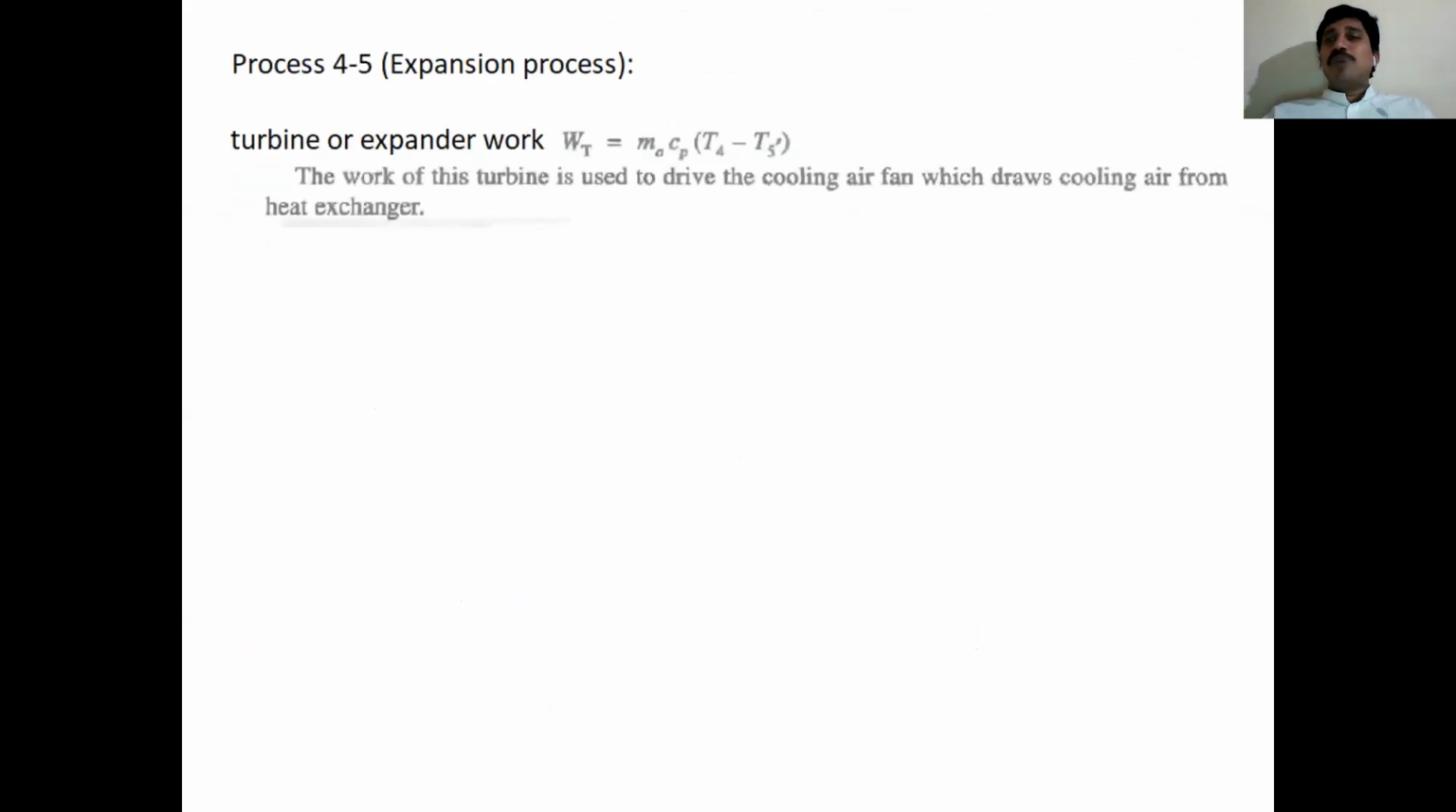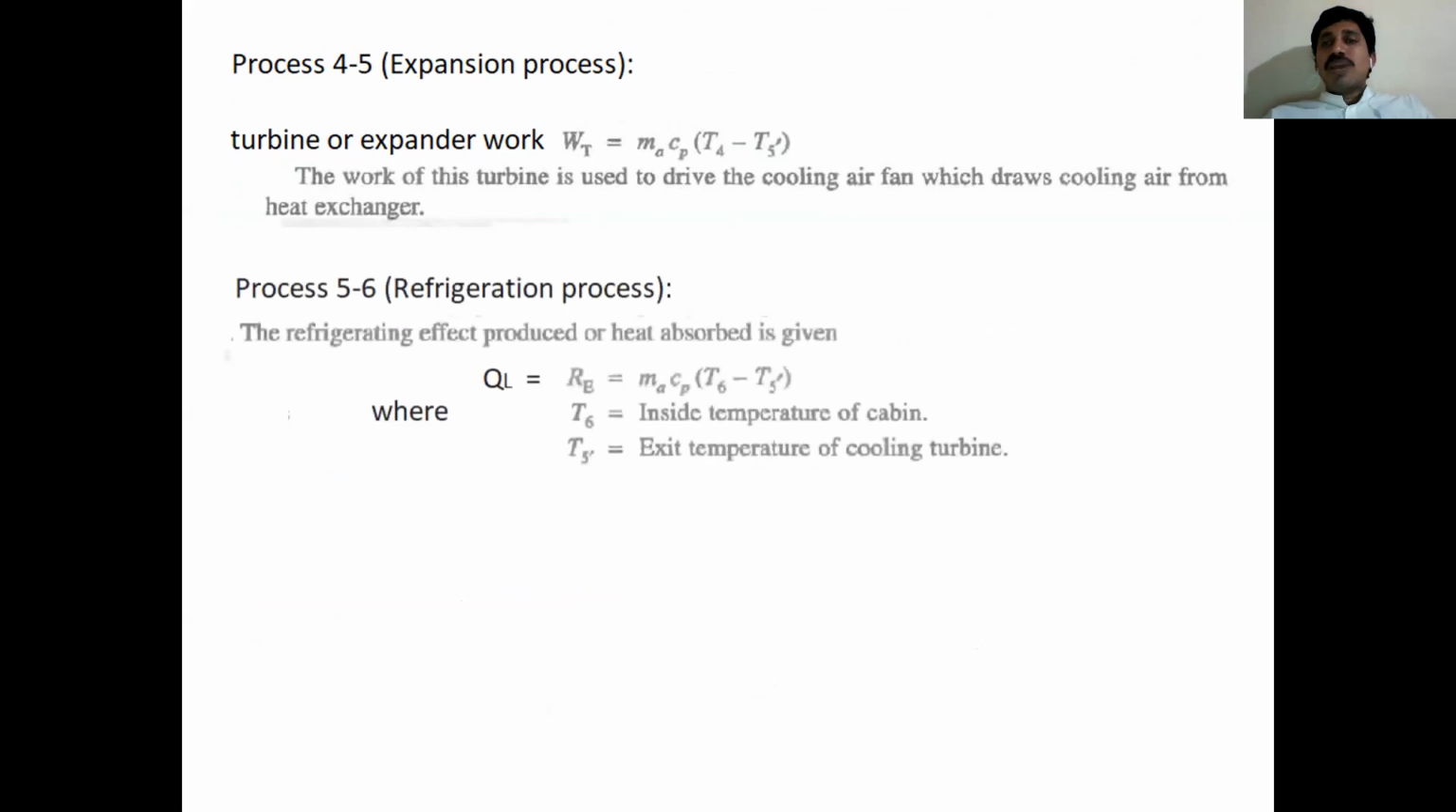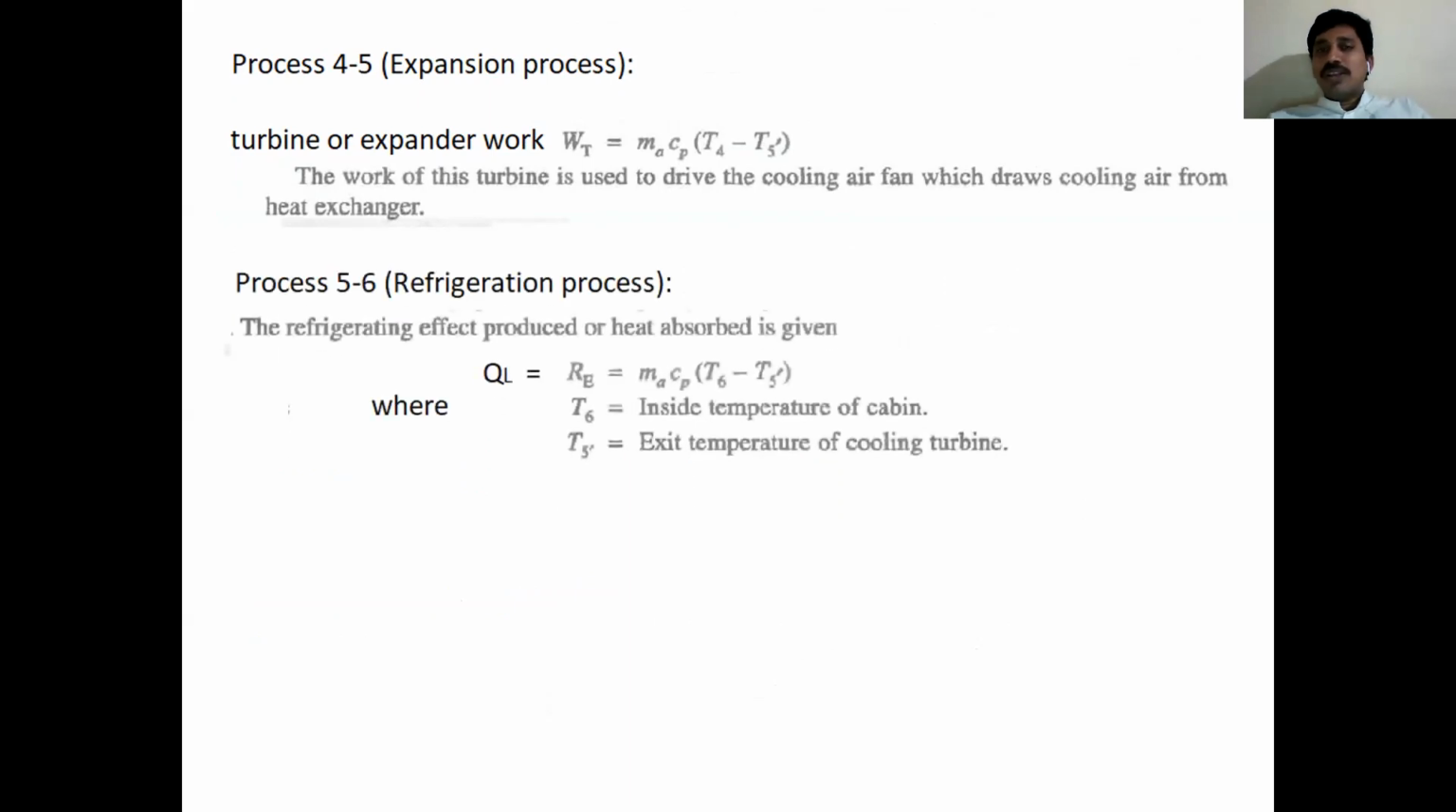The next one is the expansion process. Expansion means the turbine, where pressure drops, and automatically temperature drops. So turbine work is developed by the turbine here. Turbine work WT is equal to ma Cp (T4 minus T5 dash). T4 is the inlet value of the turbine, and T5 dash is the actual temperature at the exit of the turbine.